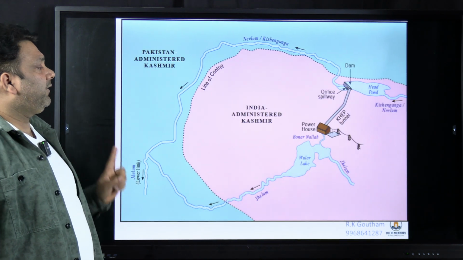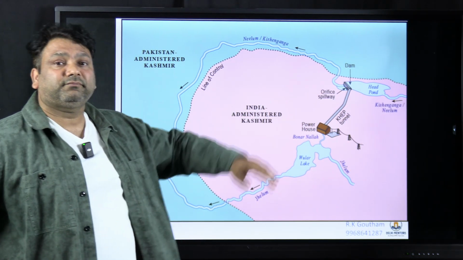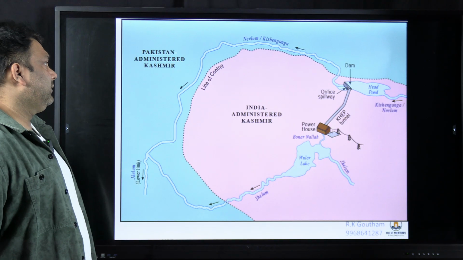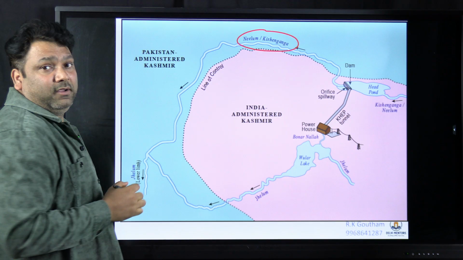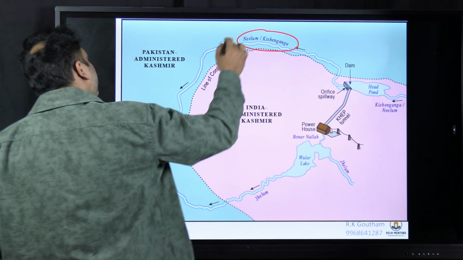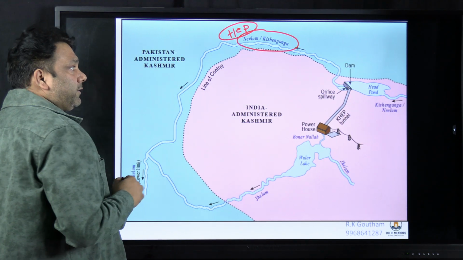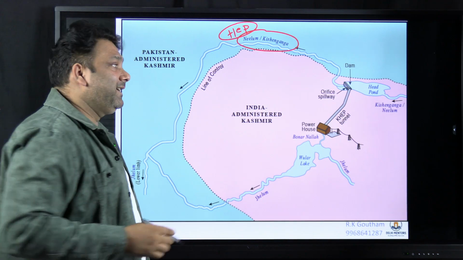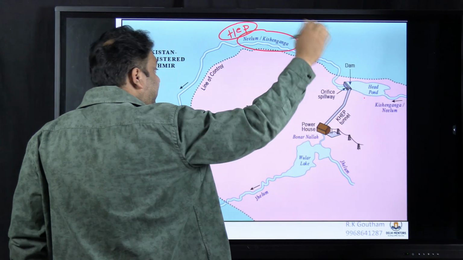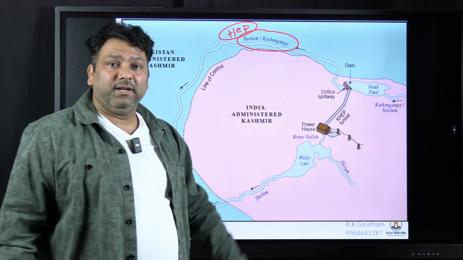So one such controversy between India and Pakistan is this one. Here you have the Neelam or Kishan Ganga river. Pakistan is trying to build an HEP in Pakistan occupied Kashmir on the Neelam river. And the Neelam river in India is called the Kishan Ganga river. So India built a barrage here.